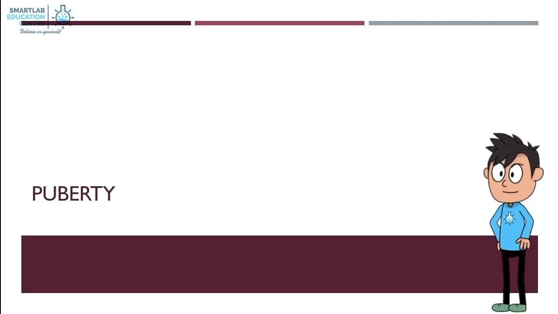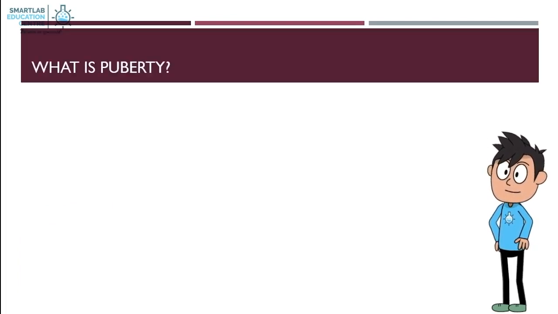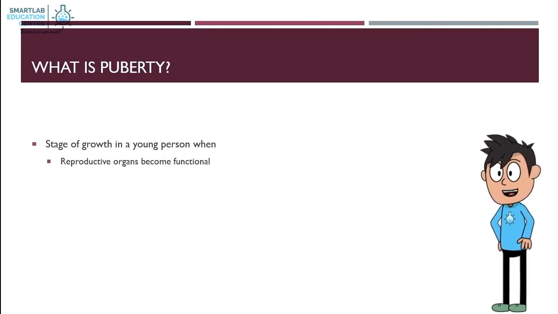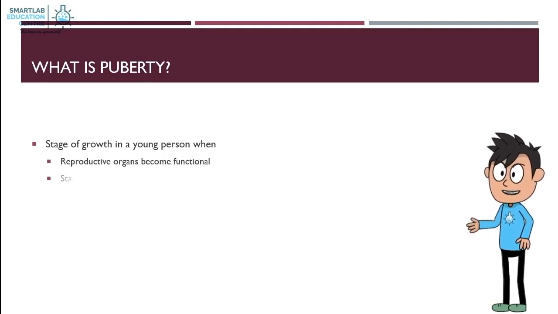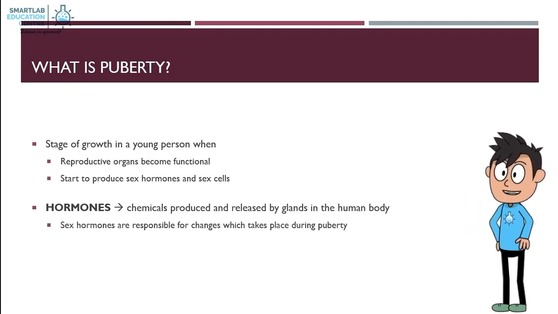Puberty. Changes in girls and boys. What is puberty? It is a stage of growth in a young person when reproductive organs become functional, start to produce sex hormones and sex cells. What are hormones? They are chemicals produced and released by glands in the human body. Sex hormones are responsible for changes which take place during puberty.